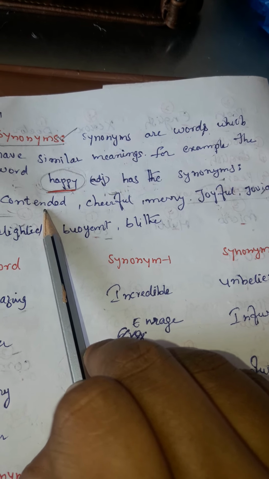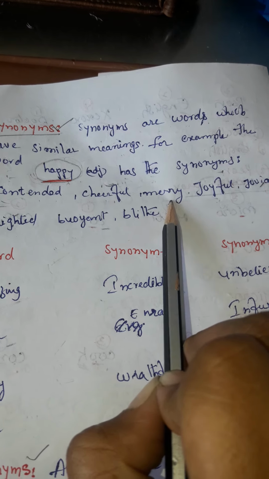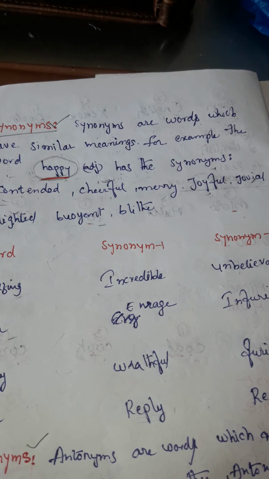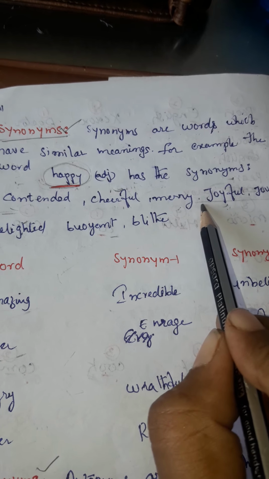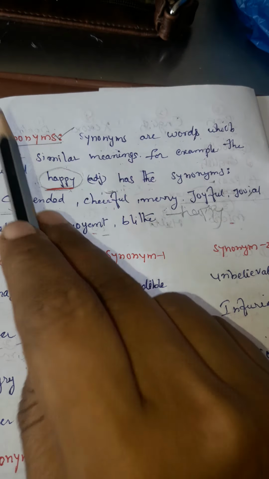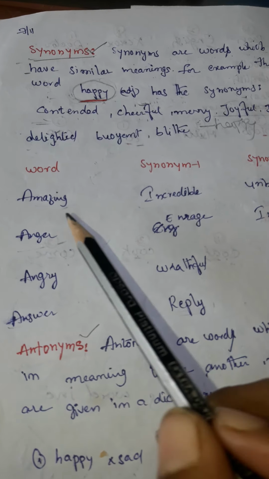Contented, this means happy. Cheerful, it means happy. Merry, it means happy. Joyful, it means happy. Blissful, it means happy. These words all have the single meaning, that is happy. That is a synonym. Okay, see here, some more words are there.